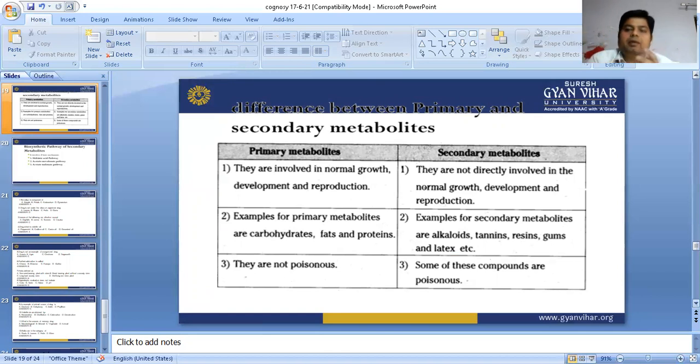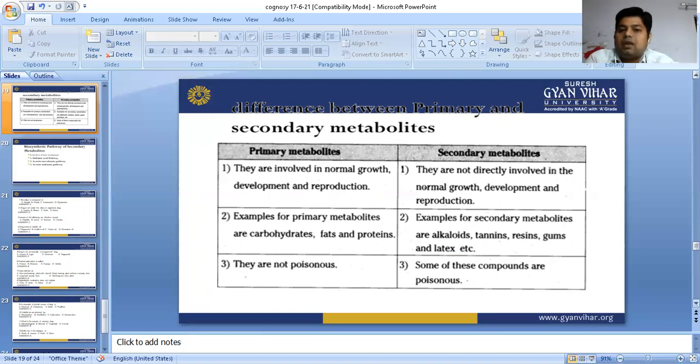But some secondary metabolites protect the plant. If they are poisonous and their secretion tastes very bad, then an animal is unable to eat the plant. So they help to save the plant's life.